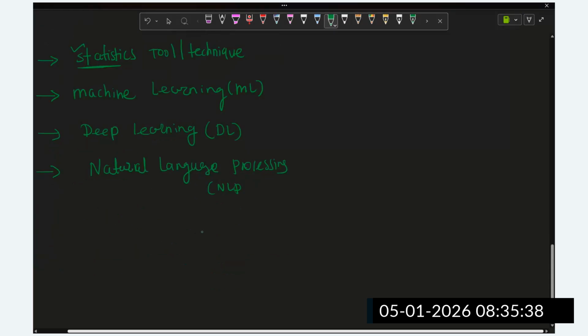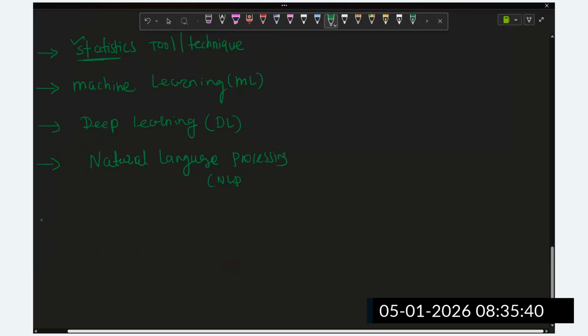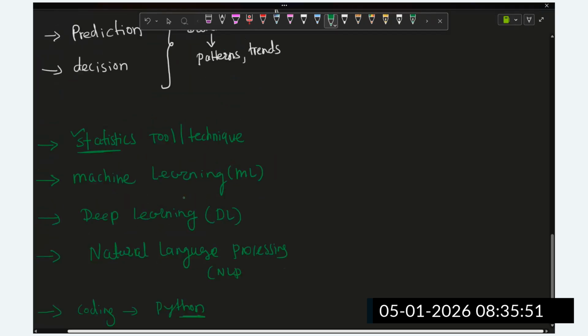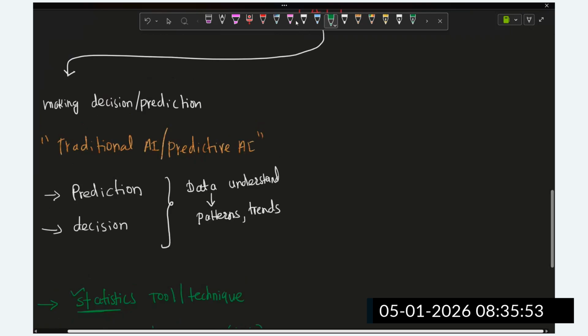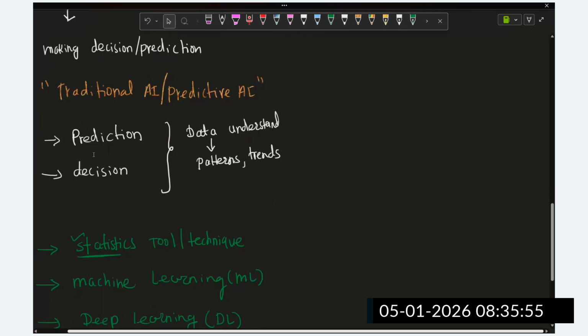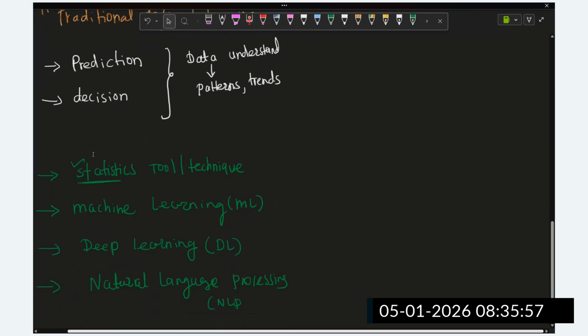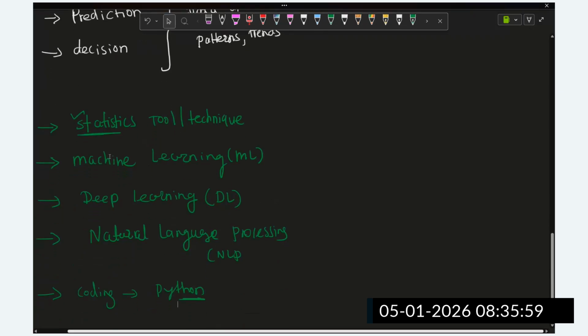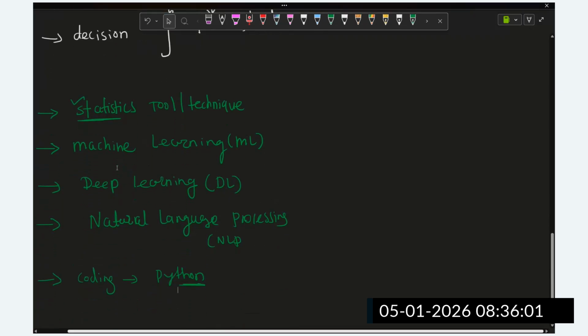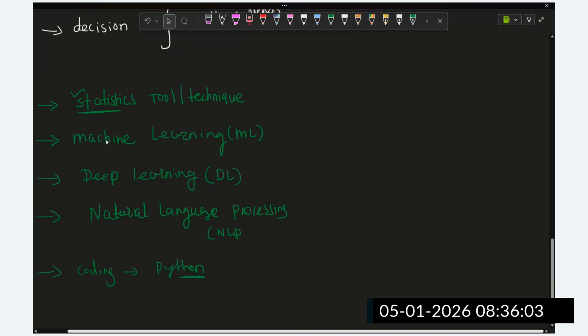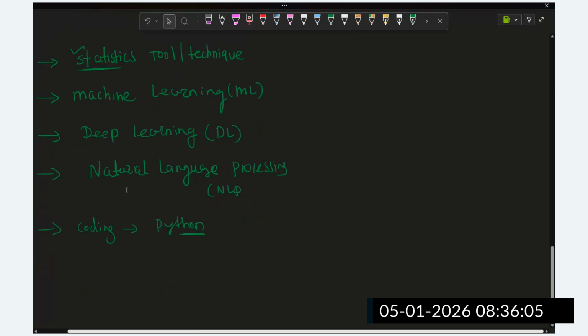And for this purpose we require some coding, guys. We are going to choose Python as the programming language. So this is how we are going to cover traditional AI, where we have to make decisions and predictions. Some statistical techniques, machine learning algorithms, and EDA we are going to understand, then deep learning, natural language processing, and coding in Python.